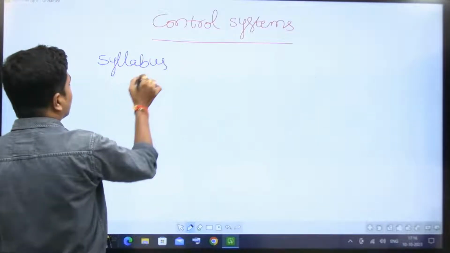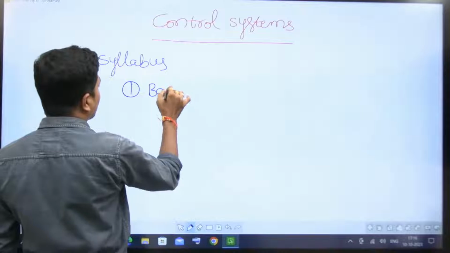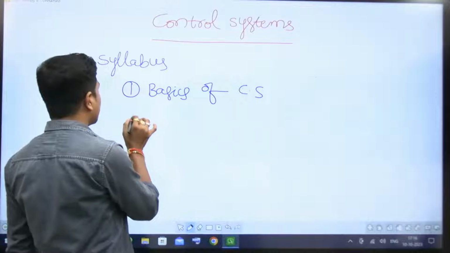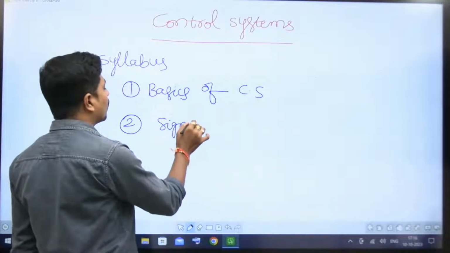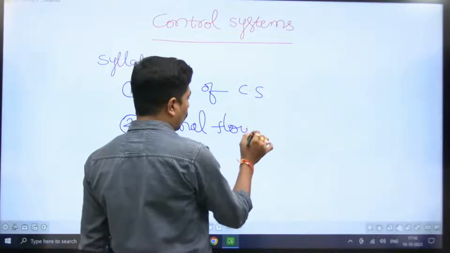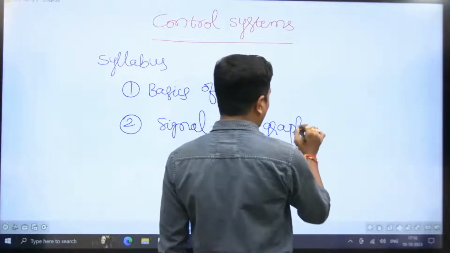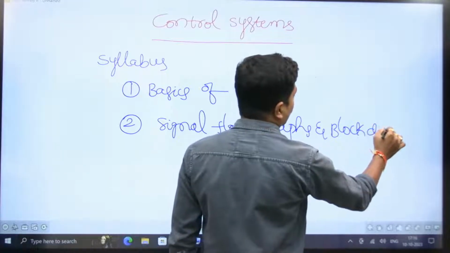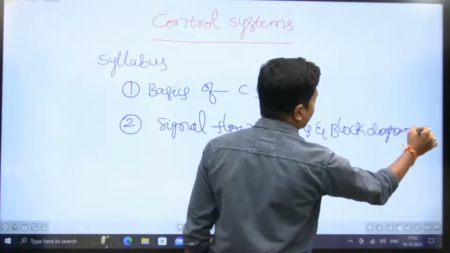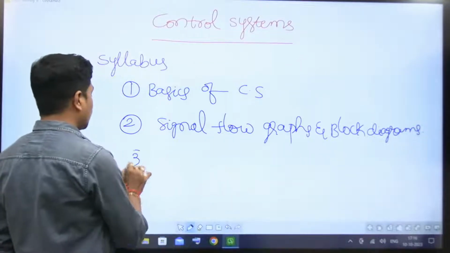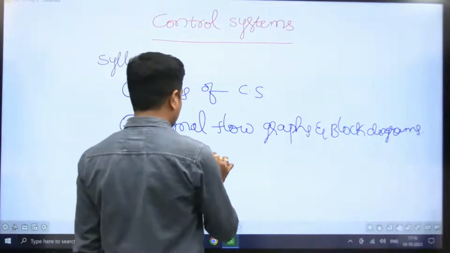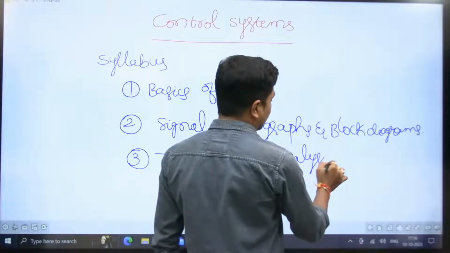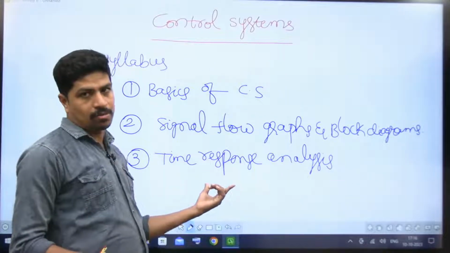The syllabus: the first chapter is basics of control systems. The second chapter is signal flow graphs and block diagrams. The third chapter is time response analysis. In this chapter, definitely you get one question.